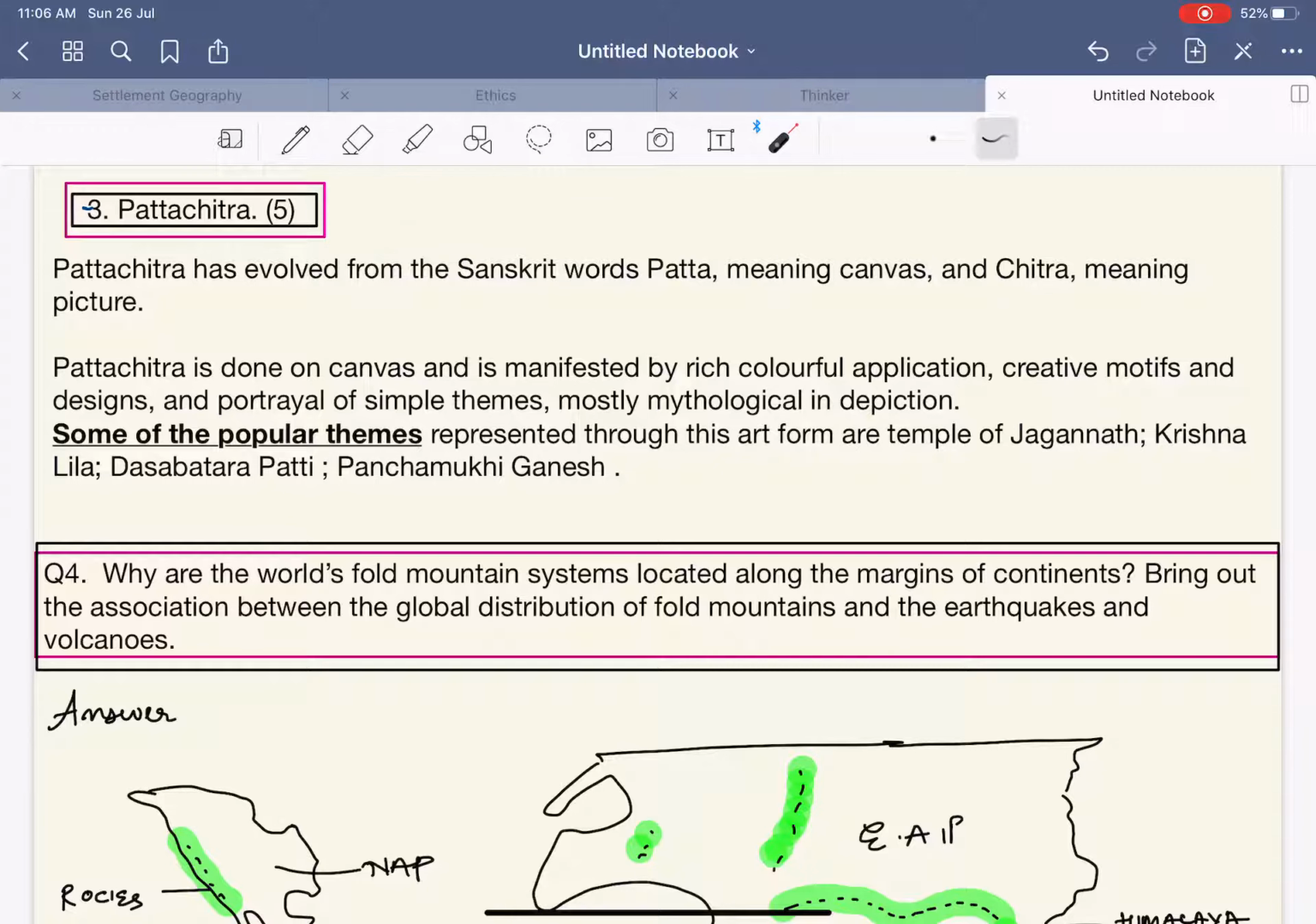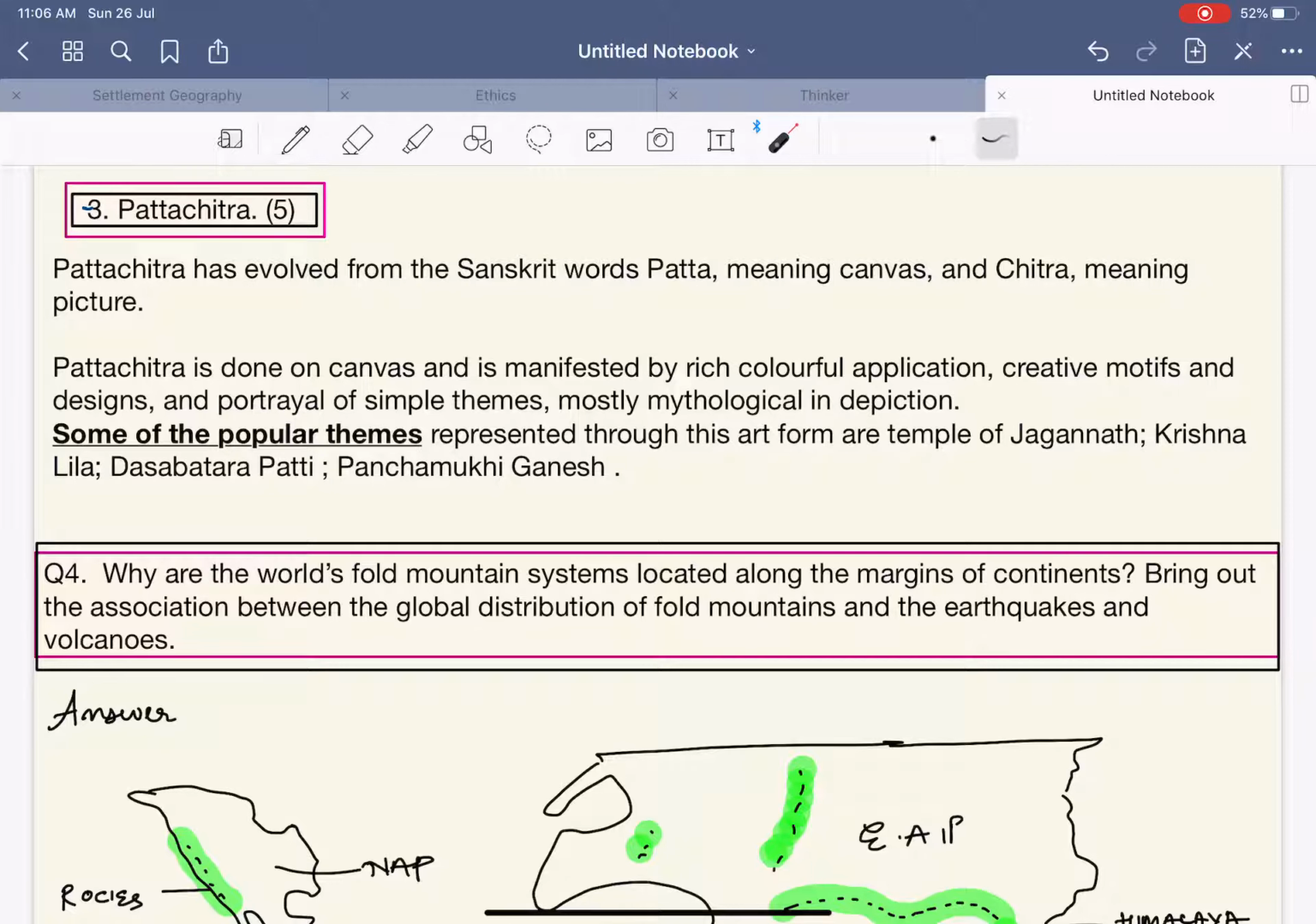Patachitra is basically a GI tagged painting exclusively made in Odisha. The name Patachitra has evolved from the Sanskrit words: pata means canvas, and chitra means picture. Patachitra is done on canvas and is manifested by rich color and application, creative motifs and design, and portrays simple themes, mostly mythological depictions. Over here, this is an important point that you need to write: some of the popular themes on which the Patachitras are based.